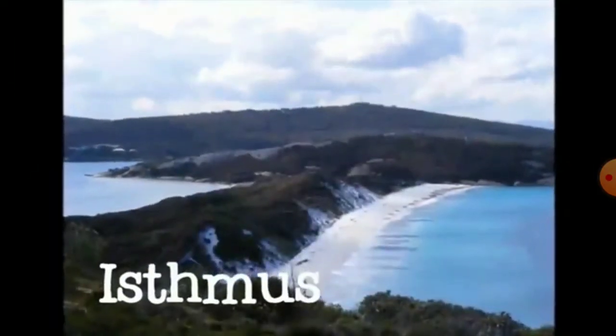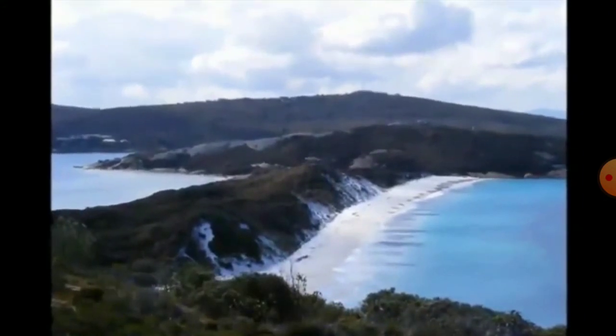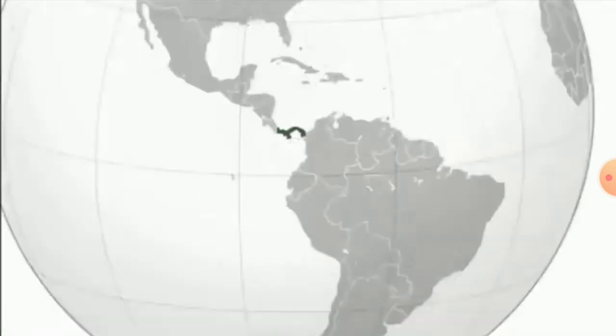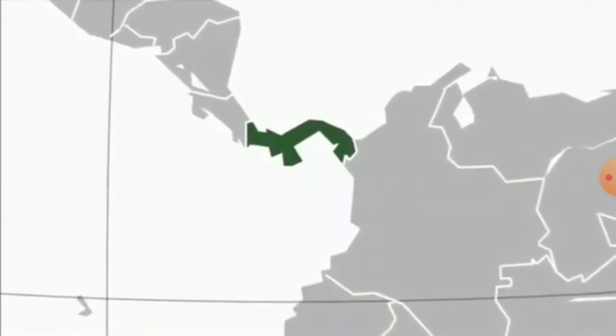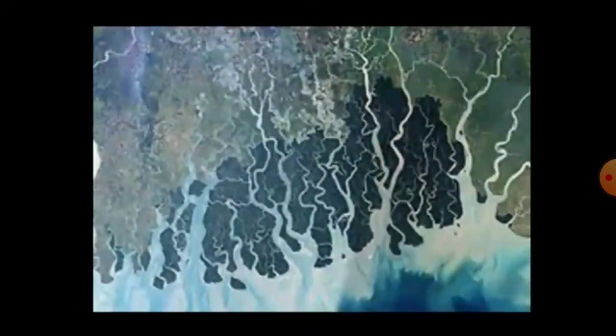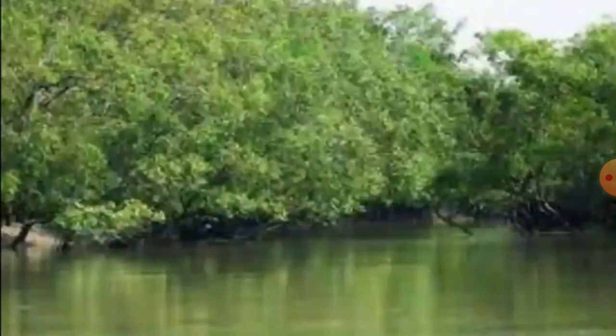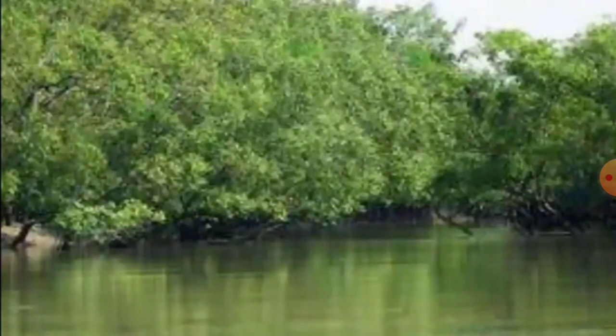Next, isthmus. When a narrow strip of land joins two large pieces of land, it is called an isthmus. The Isthmus of Panama is present between the continents of North America and South America. Next, delta. A delta is a land formation at the mouth of a river where it meets the sea or ocean. The deltas of the Ganga, Brahmaputra, Godavari, Krishna and Kaveri are some of the largest in India. The Sundarban in West Bengal and Bangladesh is the largest and most fertile delta in the world.